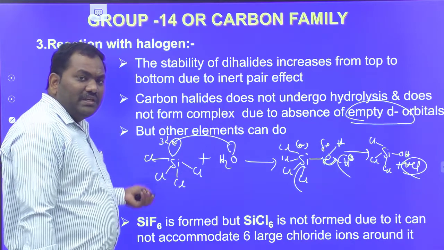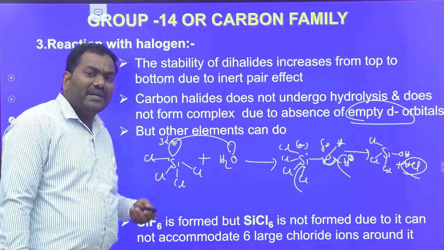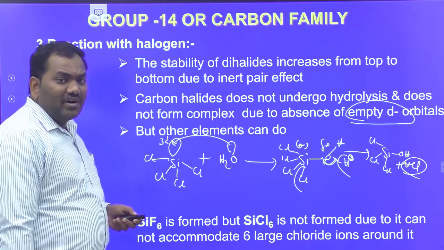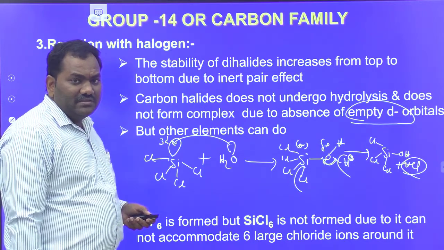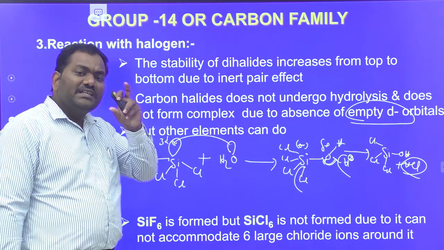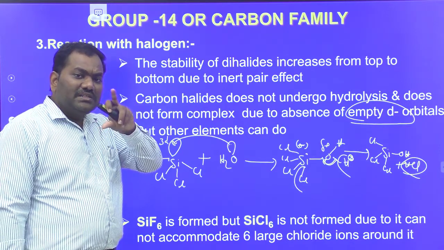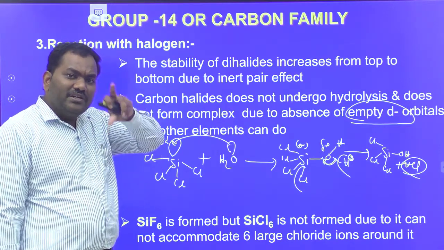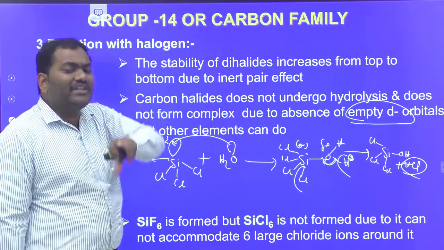SiF6 2 minus is known, but SiCl6 2 minus is not known. It is because silicon cannot accommodate the 6 large chloride ions around it, due to the small size of silicon. It can accommodate only 6 small sized fluorine atoms.